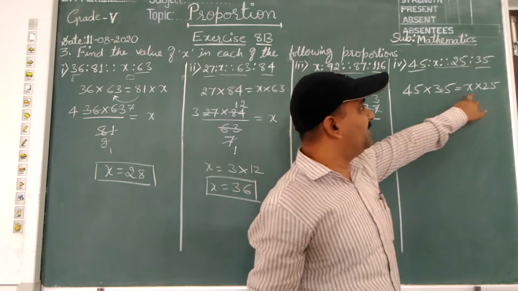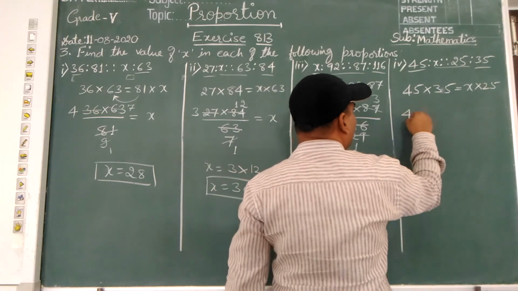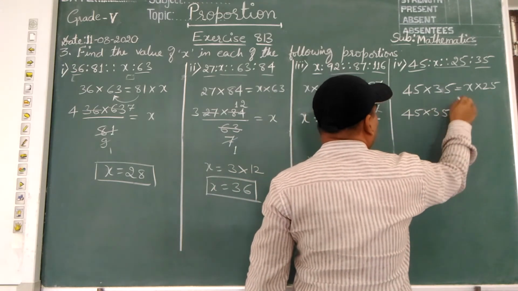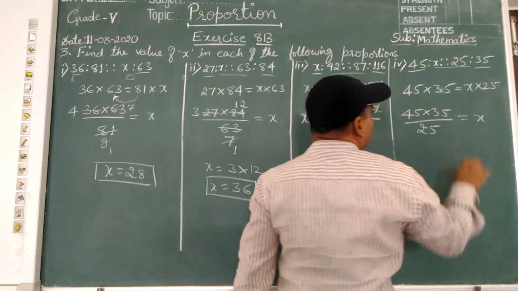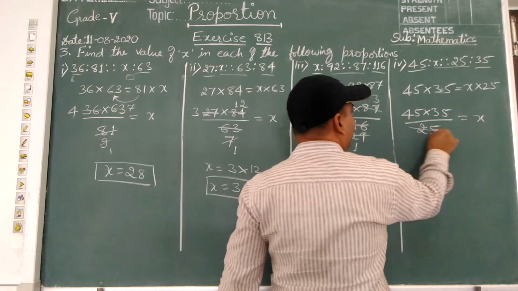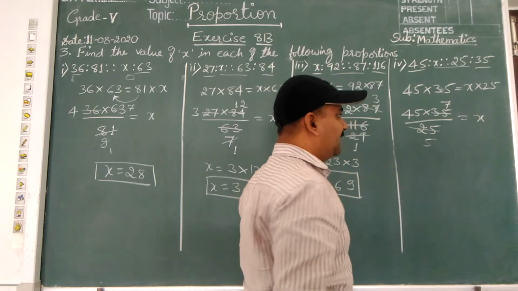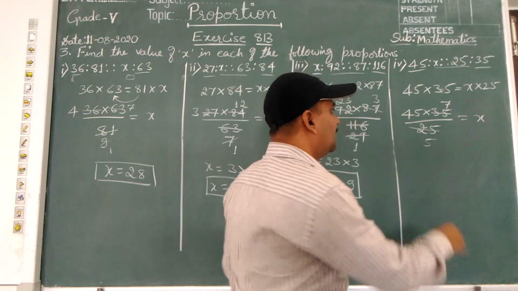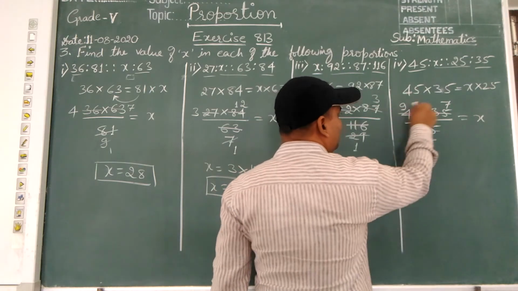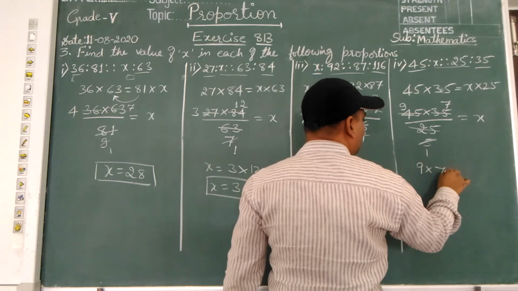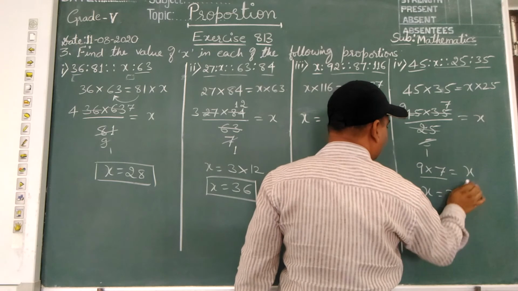Right? Children, same way, this product of extremes 45 into 35 equal to product of middle terms. So to get the x value, this 25 I should take to the right side, keeping the right side number as it is, and 25 comes down here. So 5 fives are 25, 5 sevens are 35, again 5 ones are 5, 5 nines are 45. So 9 into 7 equal to x. So x equals 9 sevens are 63.